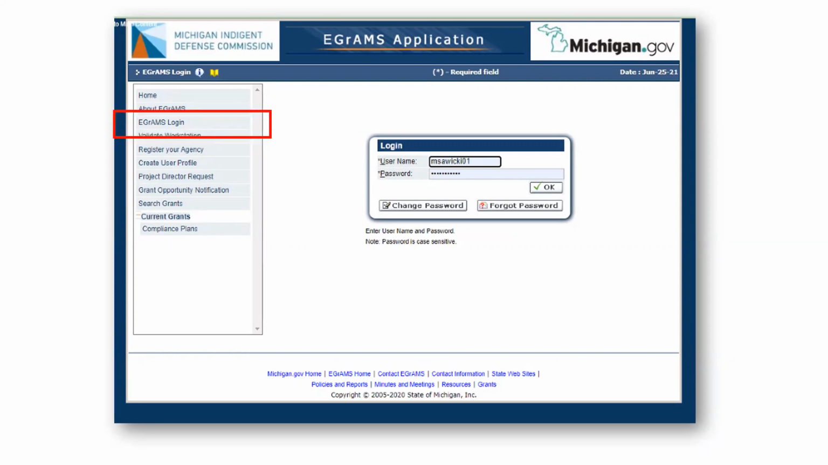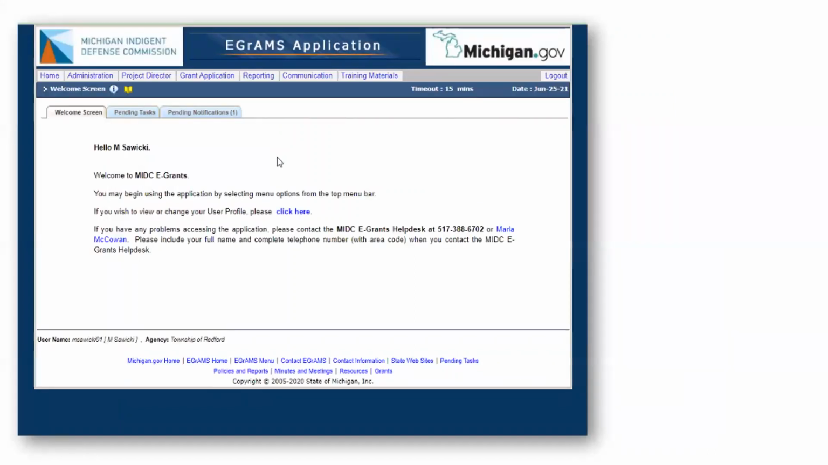Use your login credentials from earlier this spring. If you don't remember your password, you can use the reset function, assuming you remember your login name. If you don't remember your login or username, you can call me. I'm happy to help. Once you're logged in, you'll land on the welcome screen.